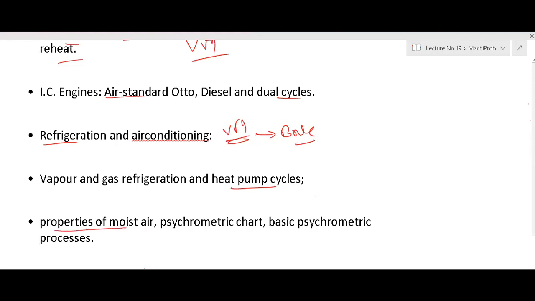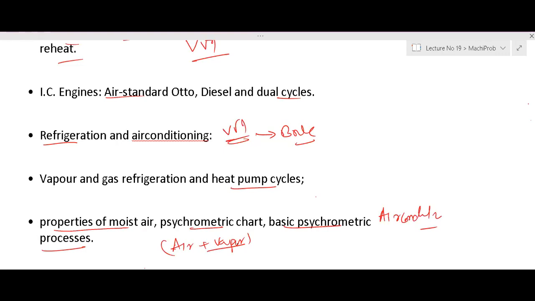Then properties of moist air and psychrometric chart and psychrometric processes, that is for air conditioning, very important. You have to understand the air plus vapor mixture that comes in an HVAC system, that is heating, ventilation, air conditioning.